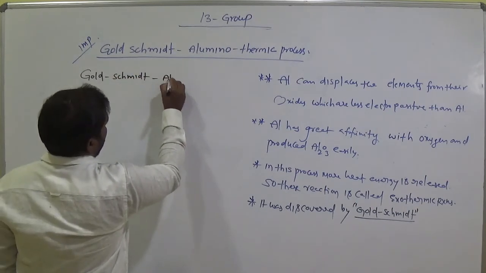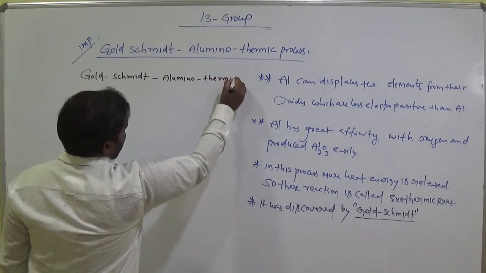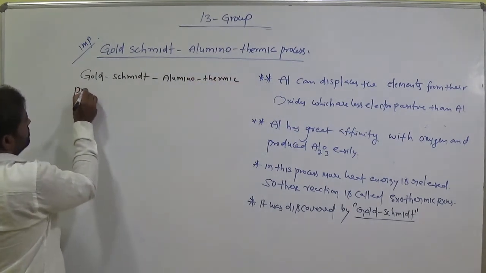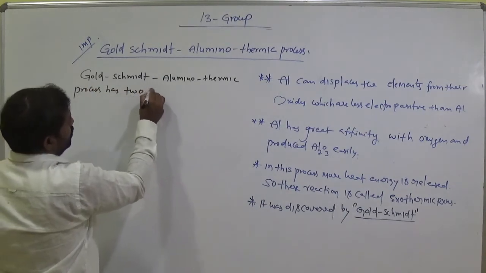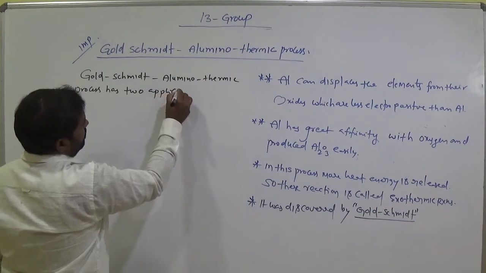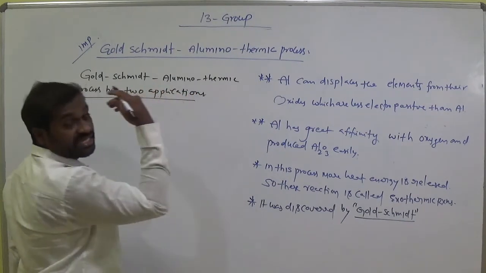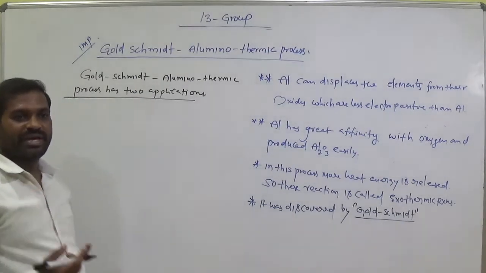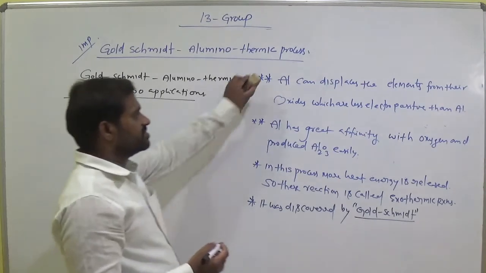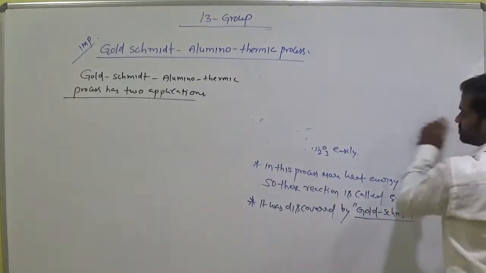Goldsmith aluminothermic process has two applications. That means this concept we can use in two ways.